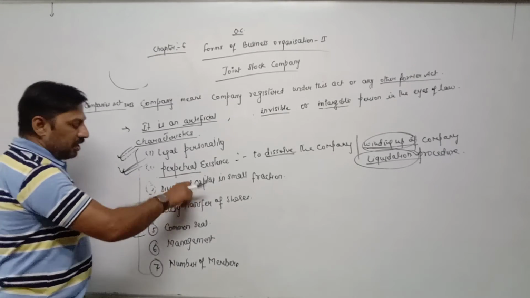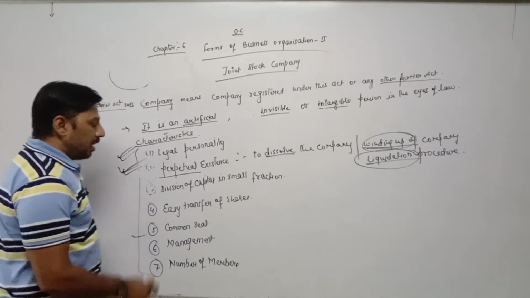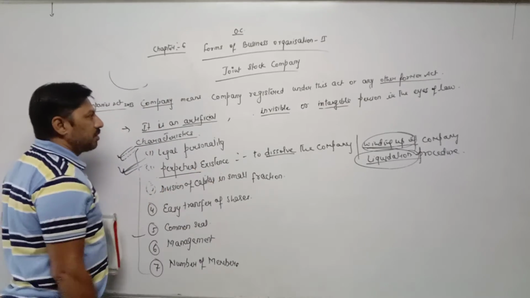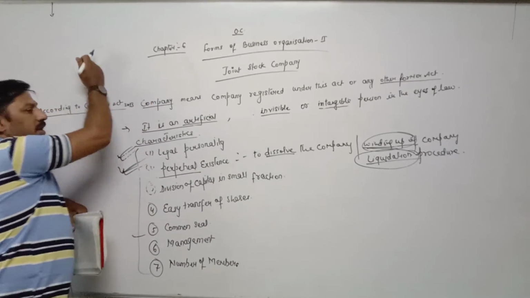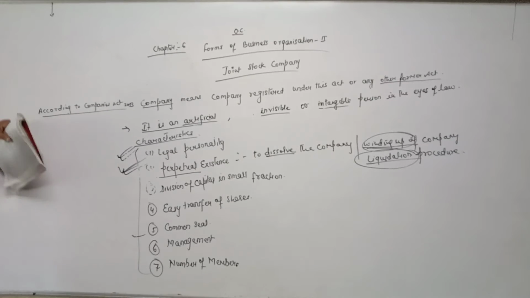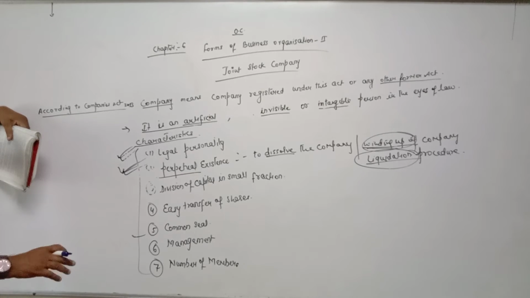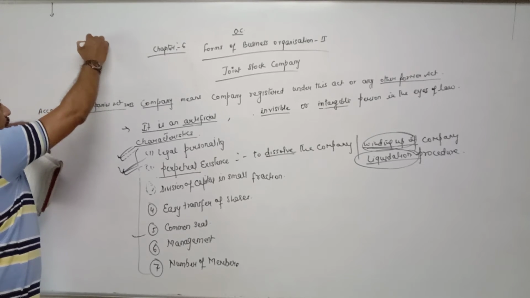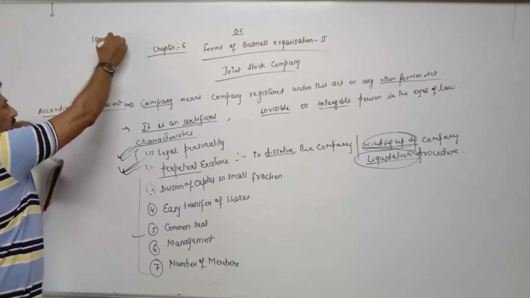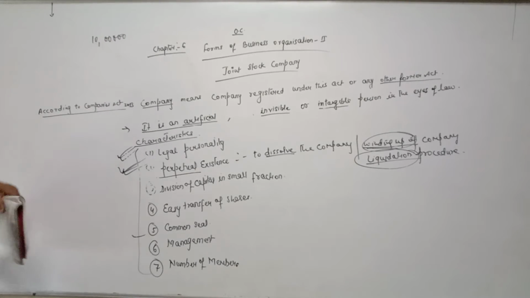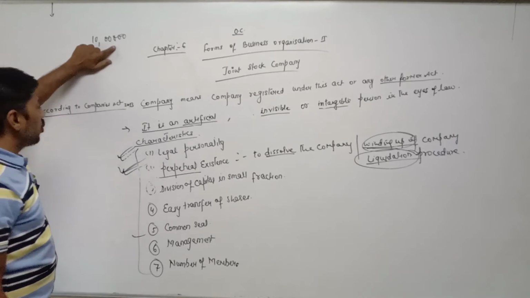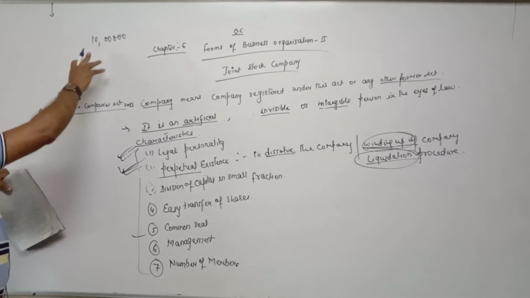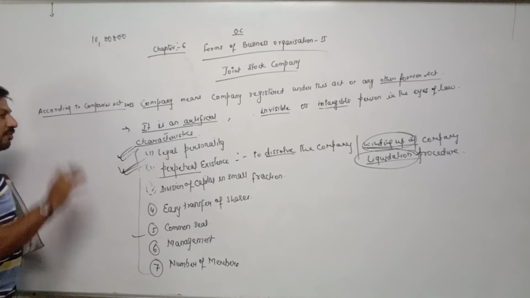Division of capital in small fractions. We have already seen that a company has large sources to raise finance, for example shares or debentures. Now, what is a share? In short, suppose the company has to arrange 10 lakh rupees. How can they arrange it? They will not arrange this 10 lakh rupees from one or two or a few individuals.